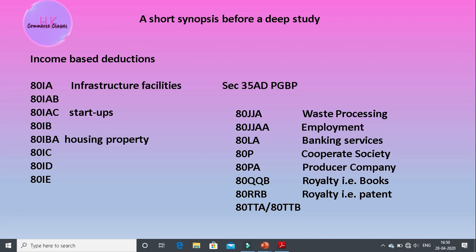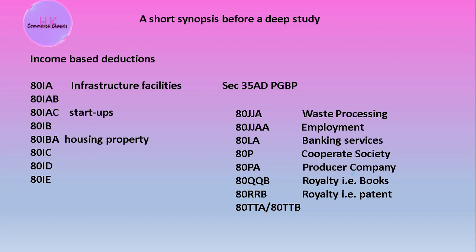And 80IBA and 80IB are similar, because both are related to property, okay. This 80IBA can be recorded in the income from house property also, but it will give a benefit if you record it in the income from other sources. Let's move further, okay.